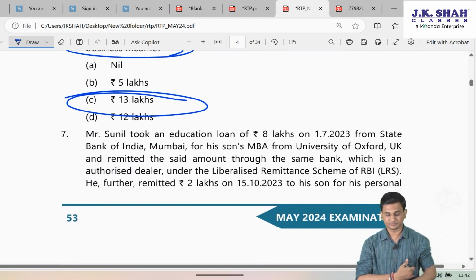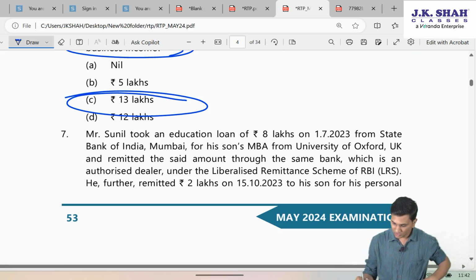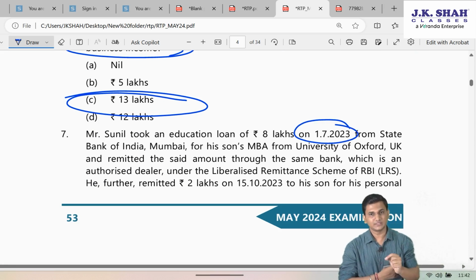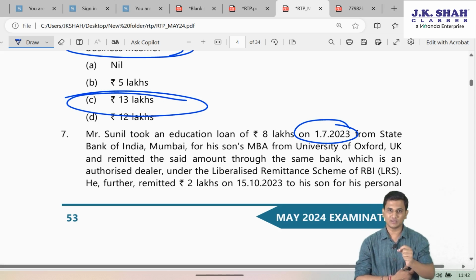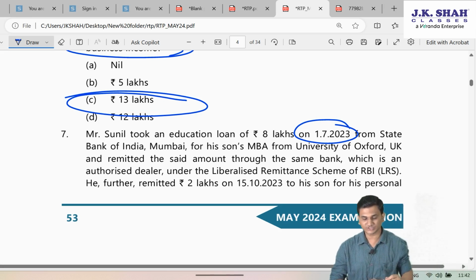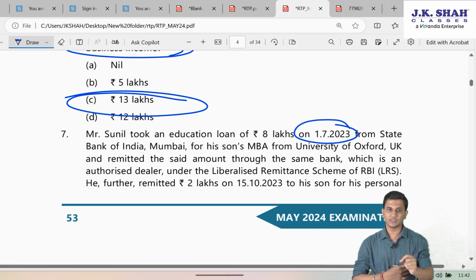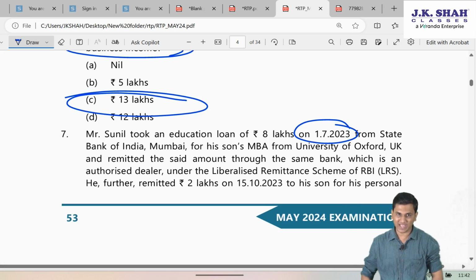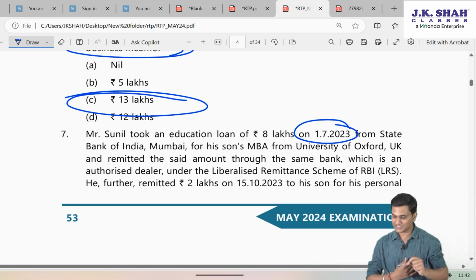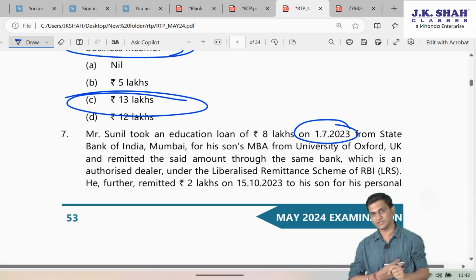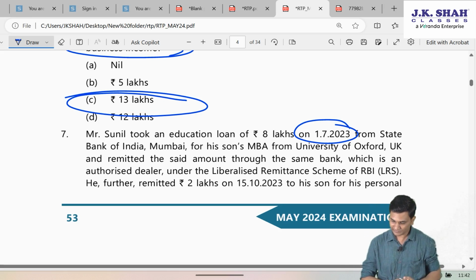Mr. Sunil took an education loan of 8 lakhs on 1st July 2023 from State Bank of India, Mumbai, for his son's MBA from University of Oxford, UK, and remitted the said amount through the same bank, which is an authorized dealer, under the liberalized remittance scheme of RBI, LRS.